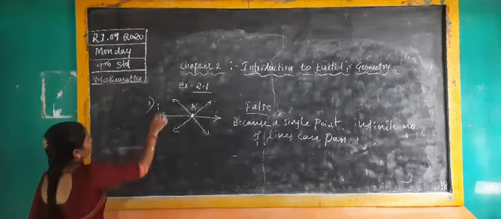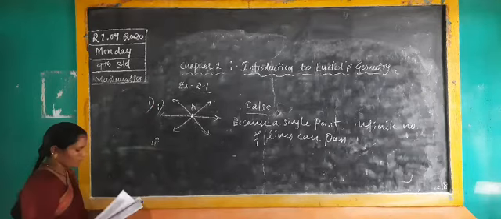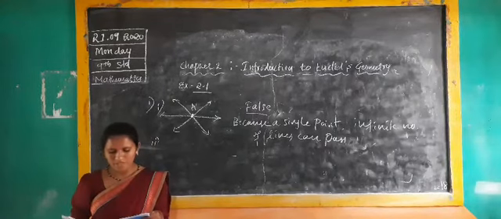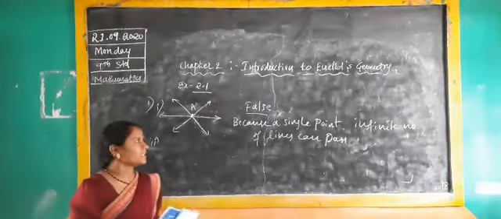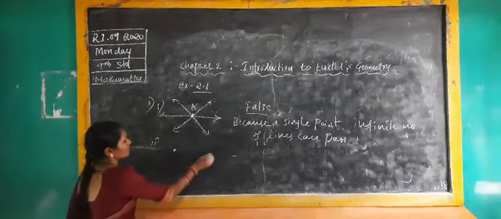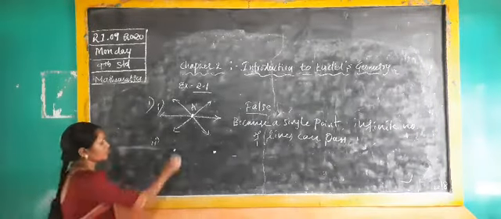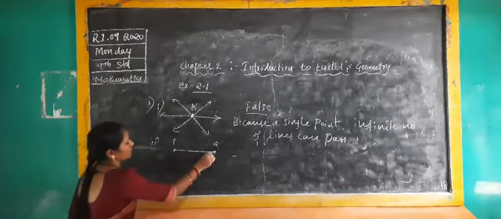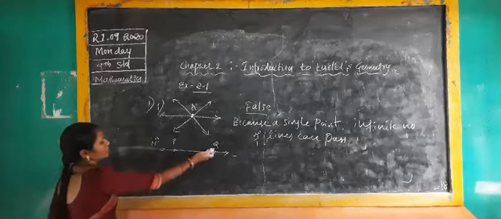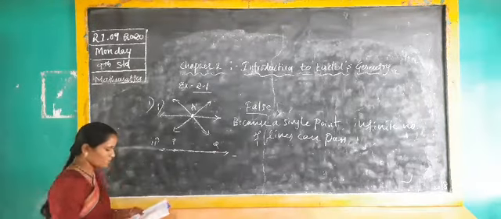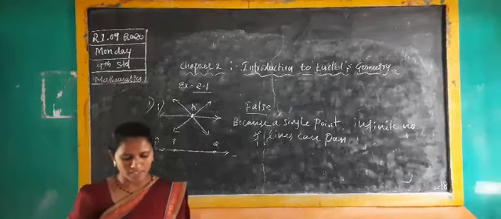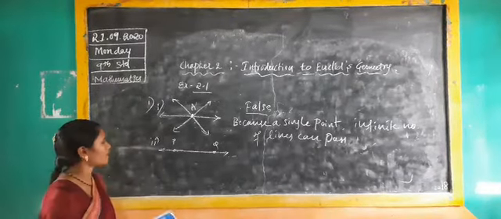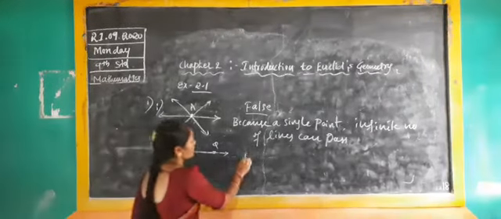And next, the second one. What is the second one? Here they are saying there are infinite lines which pass through two distinct points. I am taking two distinct points P and Q. If a line is drawn, how many lines do we get? Only one. If we use two distinct points, we get only one line. But here they are saying infinite lines. We are getting only one. That's why it is also false.